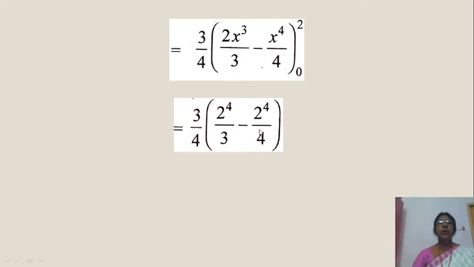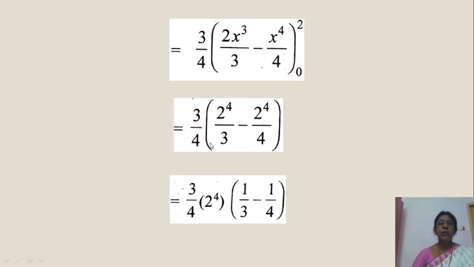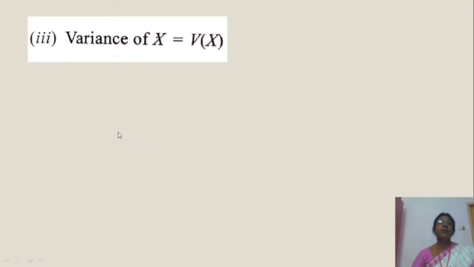Substitute 0 to 2, you get 3 by 4. This is 8, 2 cube is 8, and 2 cube into 2 is 2 power 4, 16. 16 by 3 minus 2 power 4 by 4. 2 power 4 can be taken outside. Taking LCM, 1 by 3 minus 1 by 4. LCM is 12. 4 by 3 times 1 by 12. 2 power 6 over 12, 4 times, the 3s go away. Cancelling here, we get the value 1.